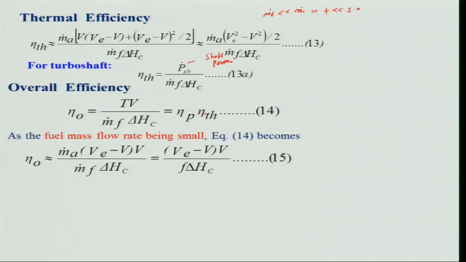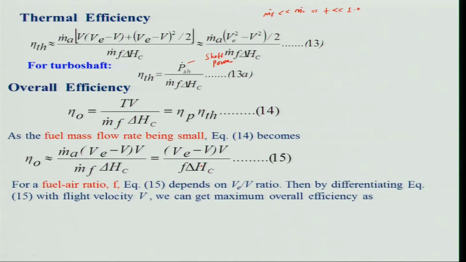So, equation 14 becomes like this: m dot A (VE minus V) is the thrust, and I will find VE minus V into V over F delta SC, right. And for a particular fuel-air ratio or a particular kind of fuel, you will find that it is dependent on VE and V, that is exit velocity and flight velocity.